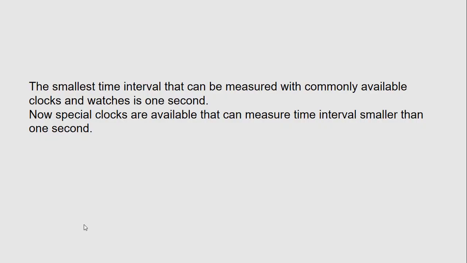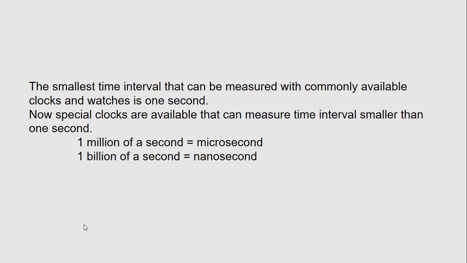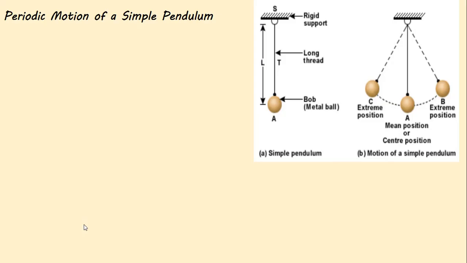The smallest time interval that we measure commonly with clocks and watches is 1 second. But nowadays special clocks are also available that can measure time intervals smaller than 1 second also, and we give them names. So 1 millionth of a second is known as a microsecond, and 1 billionth of a second is known as a nanosecond.